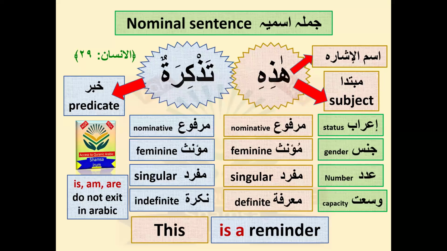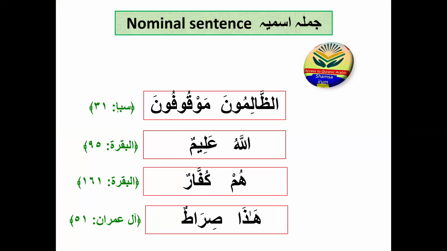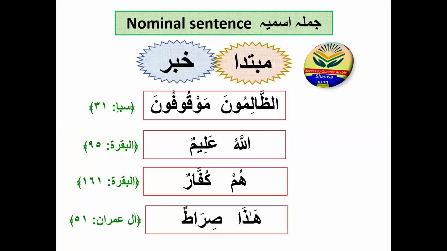All right, next one. In this slide, I put four small ayat. In the four small ayat, if you check, the first part is mubtada and the second part is khabar, because in all these four there are two words. So when you know that the first word will be the mubtada and the second word will be the khabar. And if you notice, in all of these, the first words, the mubtada, are ism, they are not verbs. So it starts with the ism, which means it is jumla ismiya.